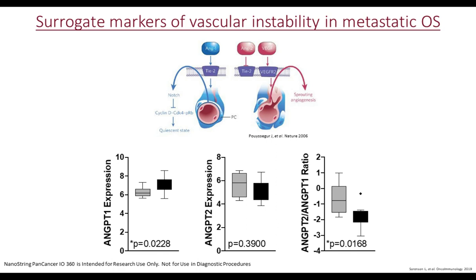What we can see here is that the metastatic osteosarcoma specimens indicated in gray have an increased Ang2 to Ang1 ratio in comparison to that of the non-metastatic osteosarcoma specimens. And this suggests that the vessels in the metastatic specimens are unstable.